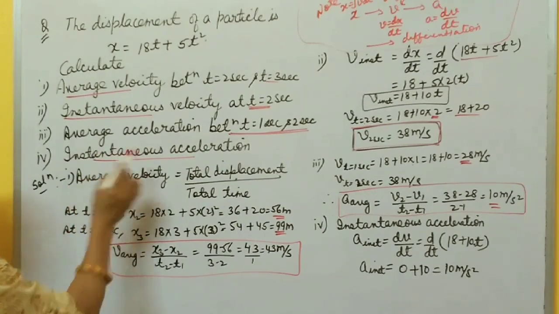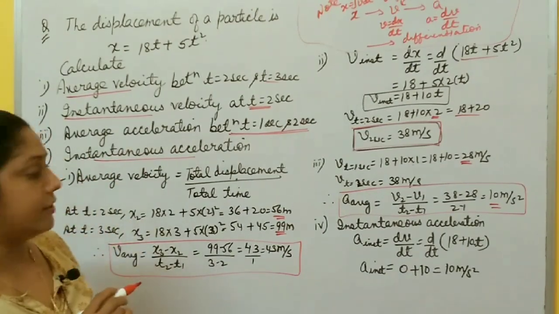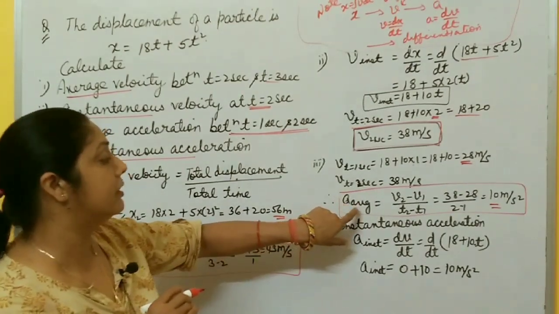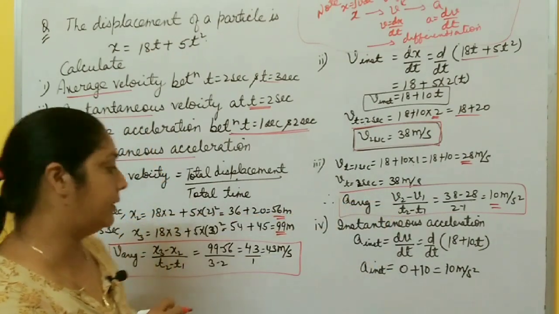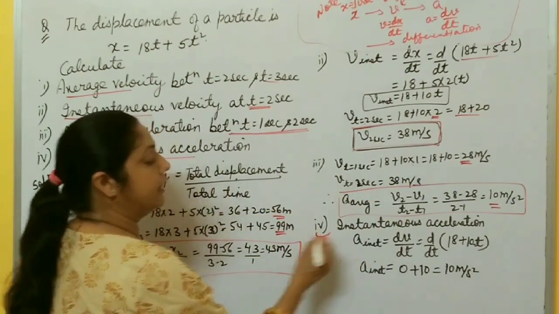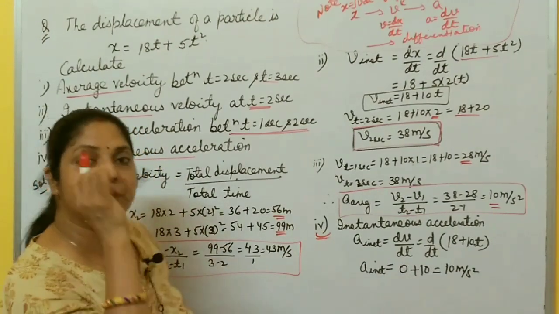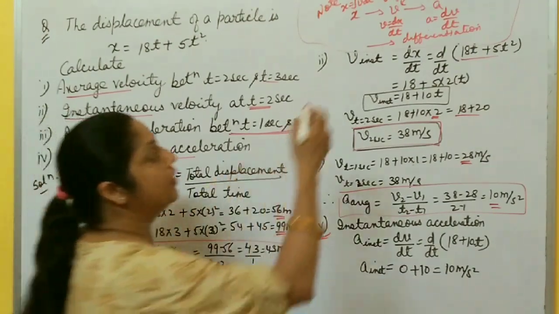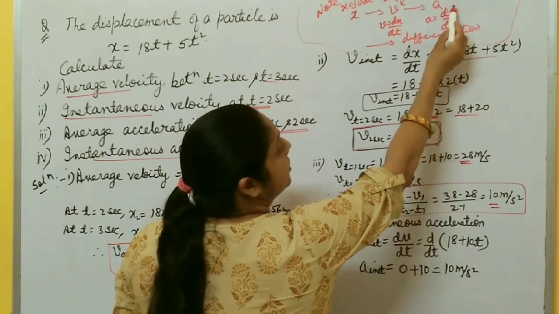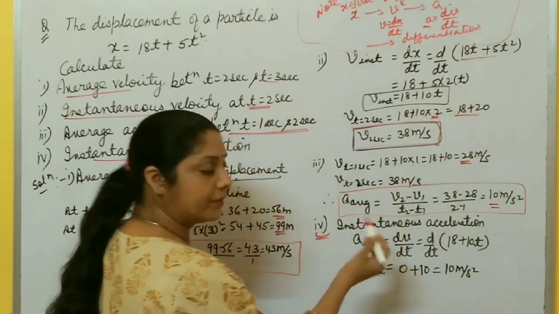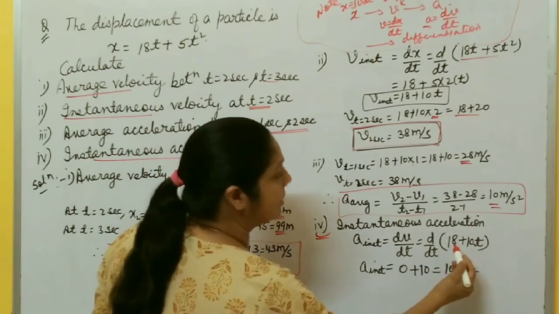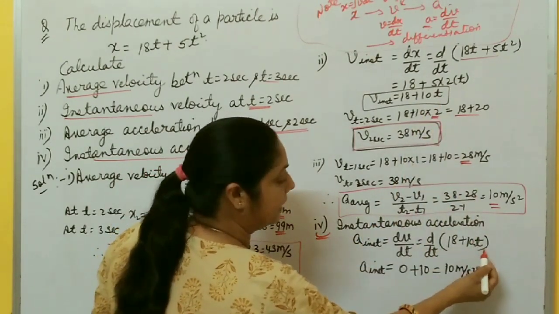Now last one, instantaneous acceleration. Here average acceleration is total change in velocity by total time. Now last one, instantaneous acceleration, acceleration at a particular time. So for a particular time, you just differentiate v with respect to t, you get acceleration, dv by dt. So d by dt, v is what? 18 plus 10t.